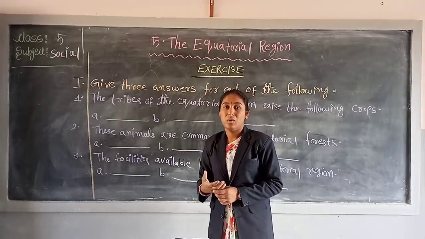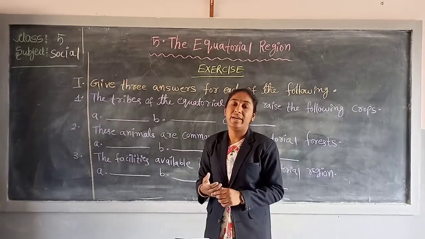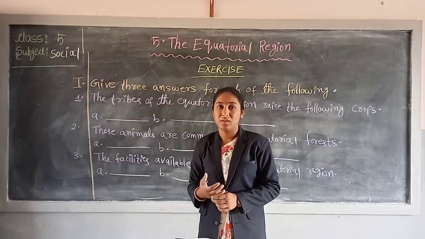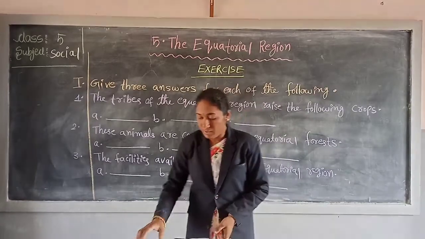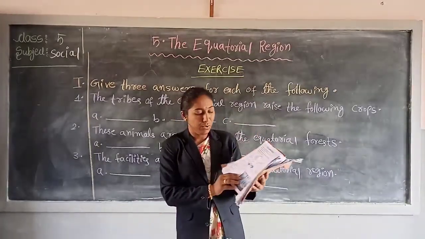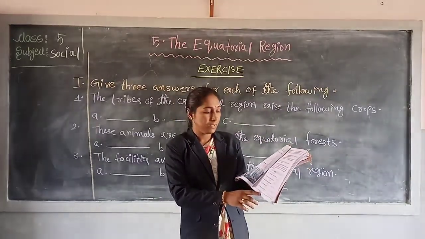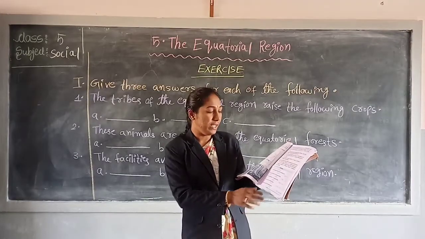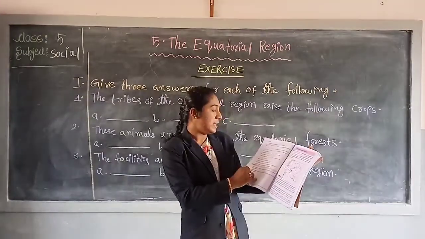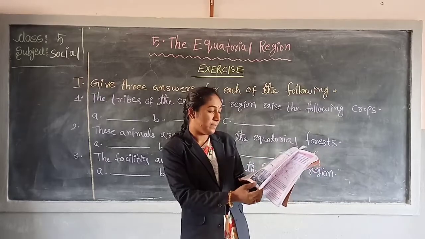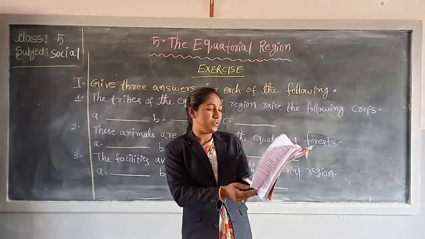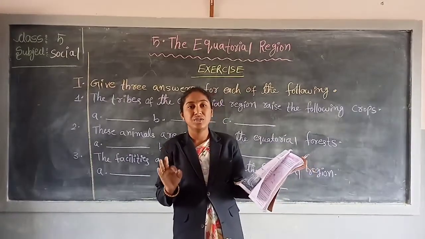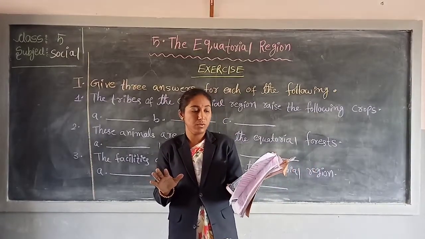Now all of you take your textbook and fair notes. Write with me. Okay? Open the page number 243. Open the page number 243. Look now. In this lesson there are 3 exercises. These exercises you have to neatly write in your social fair notes.